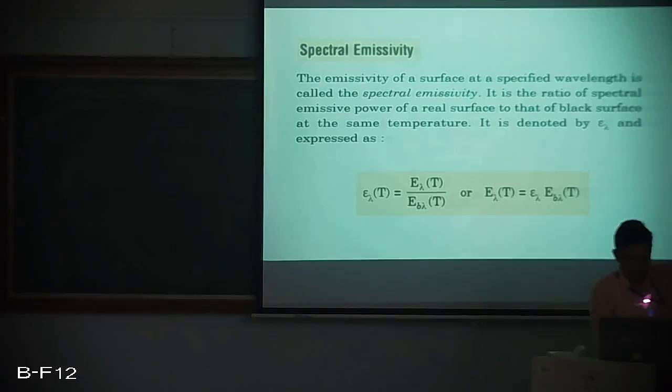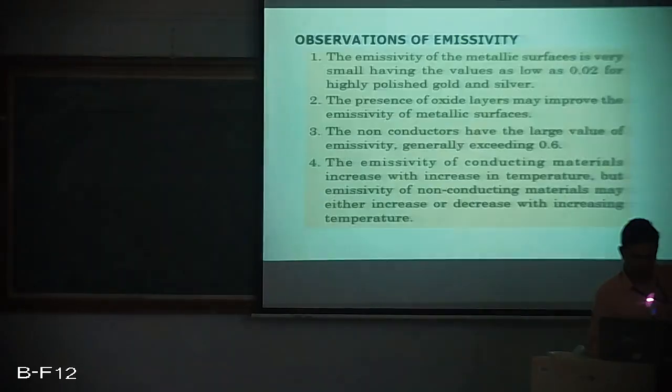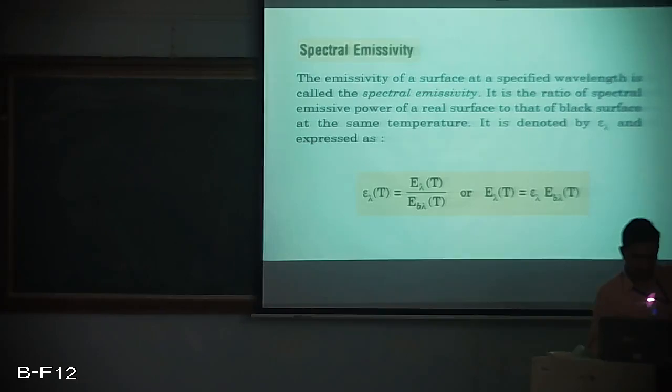If we take a ratio of these two, it is called spectral or monochromatic emissivity. These formulae are quite similar to the earlier ones which we have discussed. The only difference is the suffix lambda, which means it is per unit wavelength at a specified wavelength. So this parameter is known as spectral emissivity.